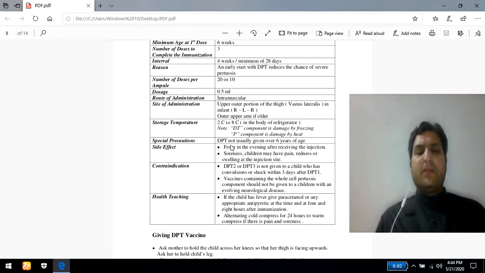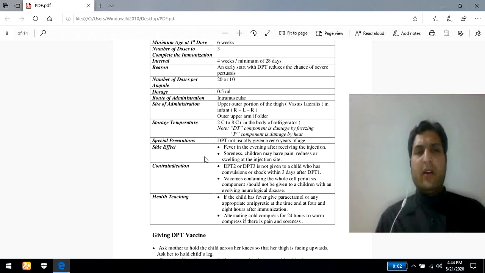DPT is basically recommended in case of newborn babies and children. Most commonly there is no need to administer DPT to the aged candidate or the adult candidate. Depending upon the situation, anyhow in the aged candidate there is no need.